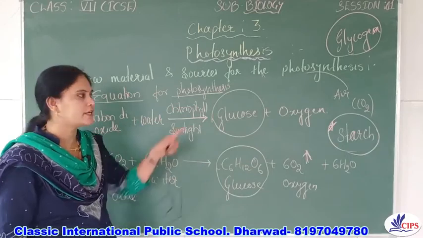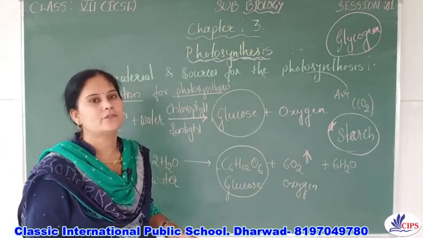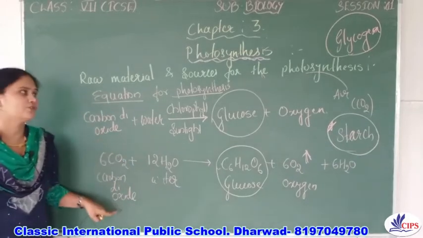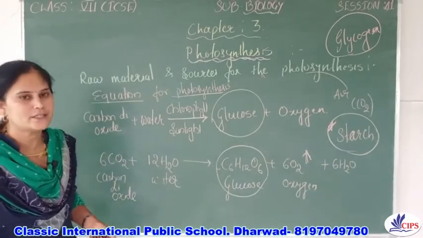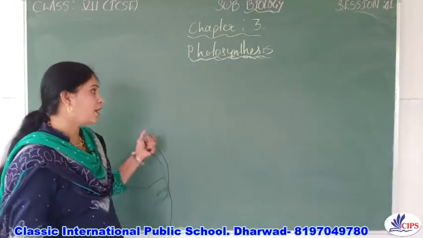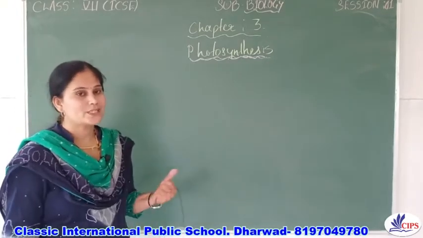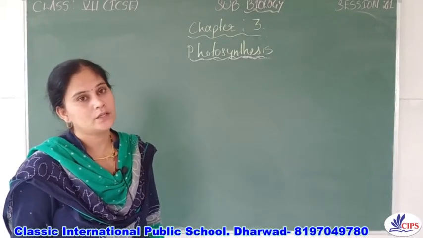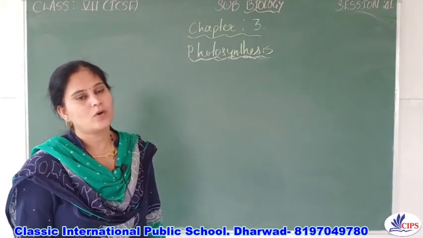And whenever it is required, the starch will be converted into glucose, right? So this is the equation for the photosynthesis.